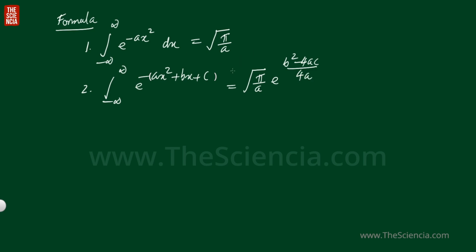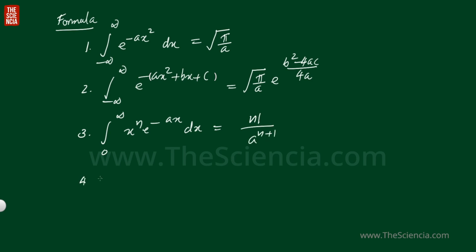See, the second one is an extension of the first one, right? Third one, integral 0 to infinity x raised to n e raised to minus ax dx will be equal to n factorial by a raised to n plus 1.